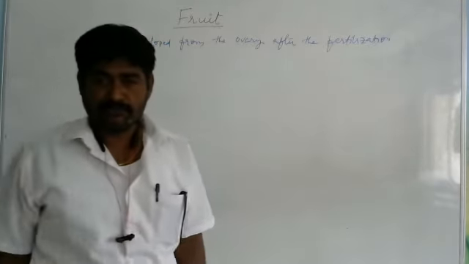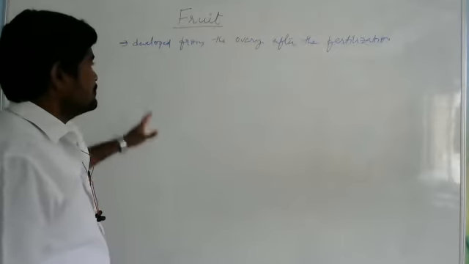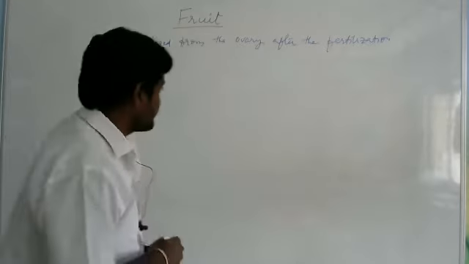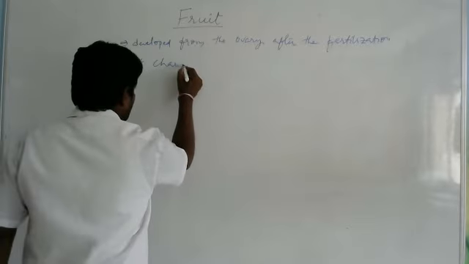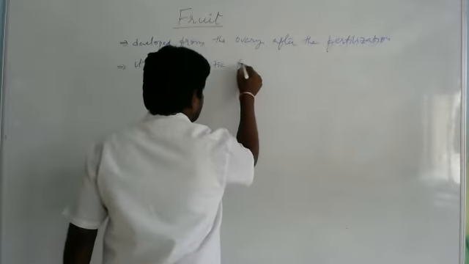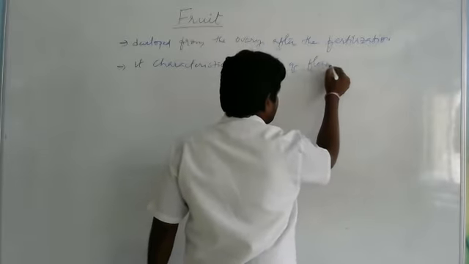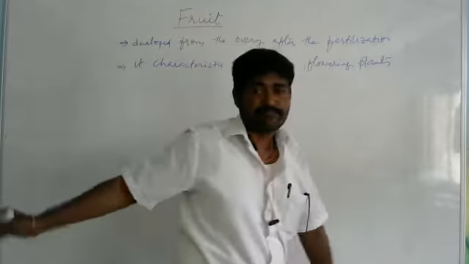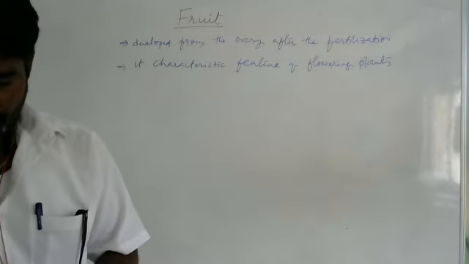What is meant by fruit? It is developed from the ovary after the fertilization. Next, it is a characteristic feature of flowering plants. So fruits are the characteristic features of the flowering plant.